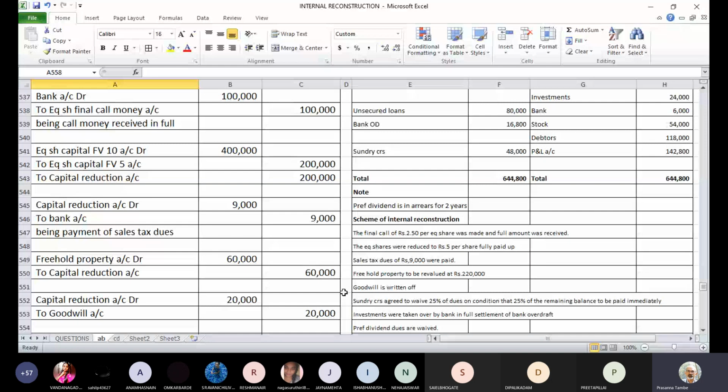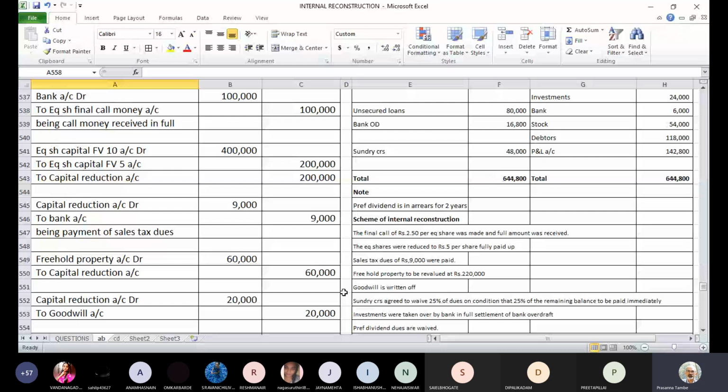That means the actual value of investment is considered only as 16,800. That further indicates that there is some loss in this transaction. And how much will be the loss? The loss will be 24,000 minus 16,800, because to that extent the value of investment is reduced. So let's make sense of this.